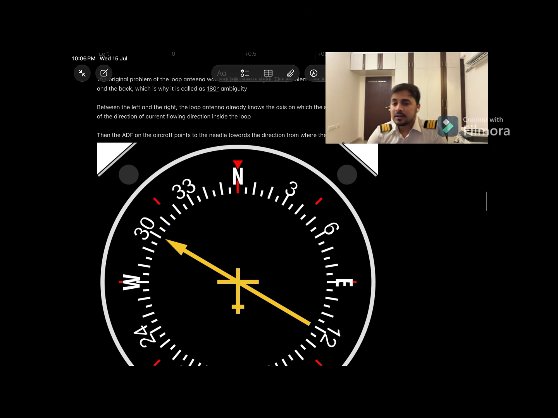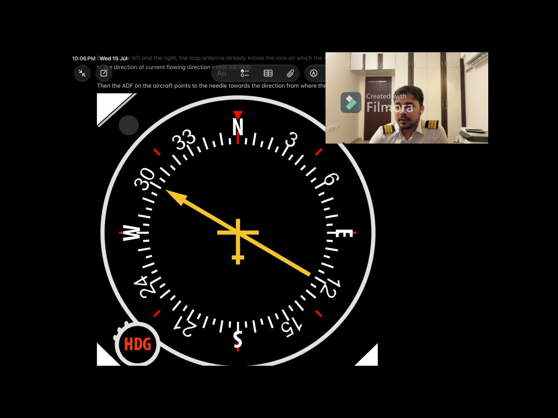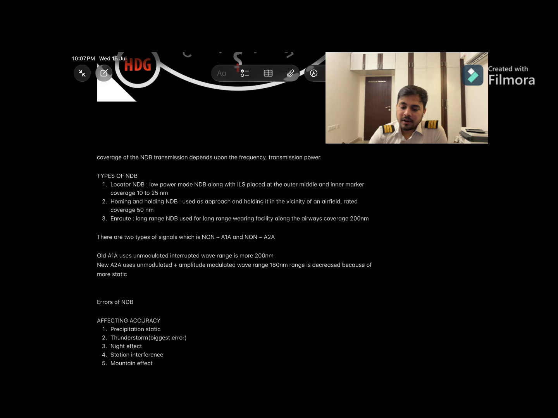Then all this resultant signal goes to the ADF, which is the automatic direction finder, and it shows from which side the signal is coming from, which means it is showing from which side the station is. It gives the relative bearing, which is clockwise nose to home direction, measuring from the nose of the aircraft clockwise. So the coverage of NDB transmission depends upon the frequency and transmission power.